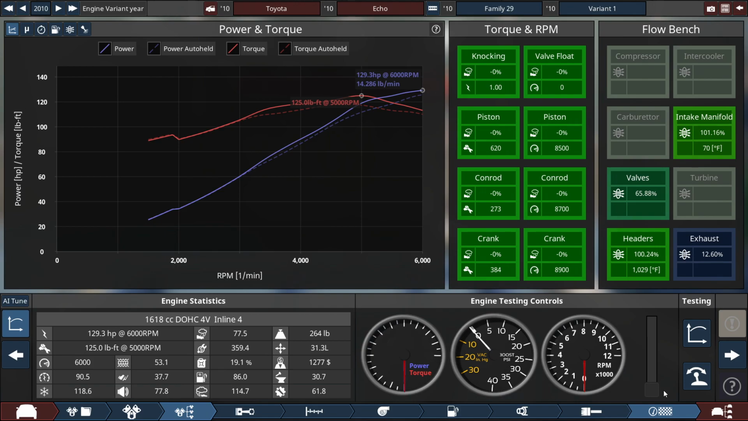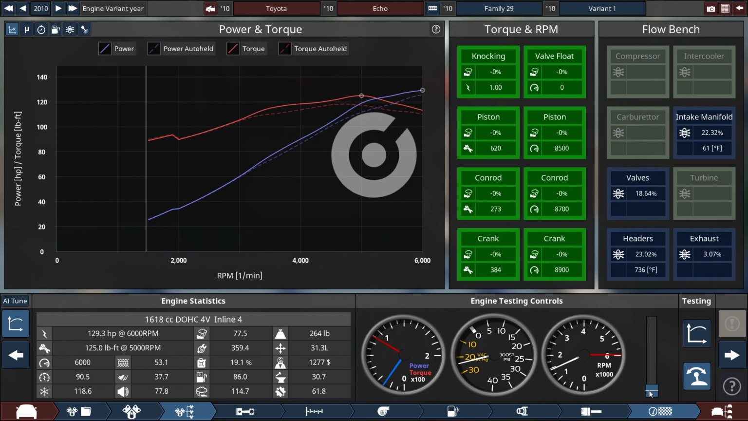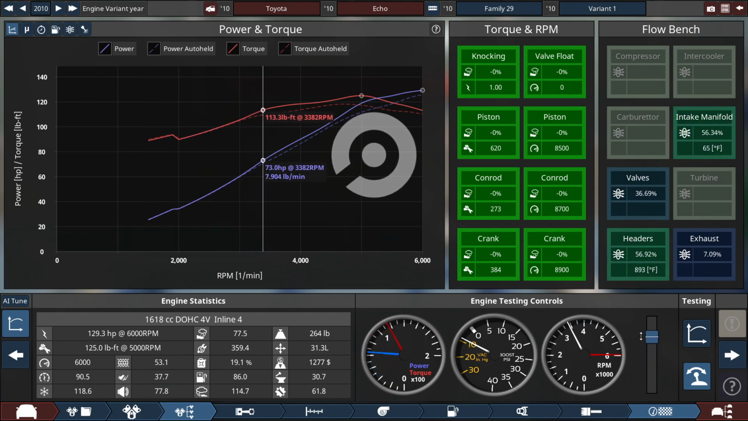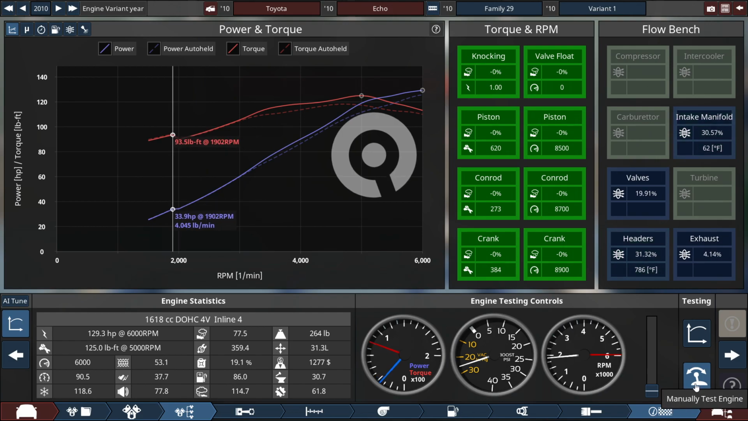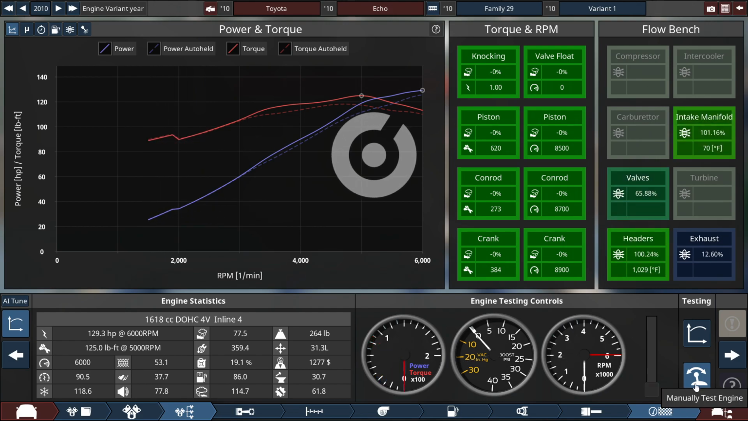So let's really see how loud this engine is right here. Hey Google, how can I make my engine quieter?